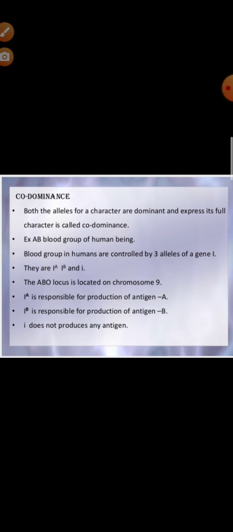This capital means IA and IB are dominant over small i. So what happens? IA and IB are dominant alleles and small i is the recessive allele. When these dominant alleles are present together, both will express equally and produce the surface antigens capital A and capital B. So they will show codominance.